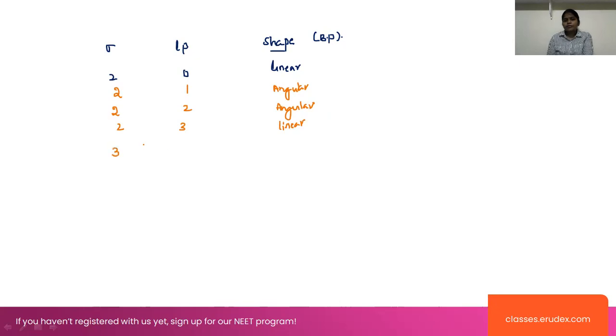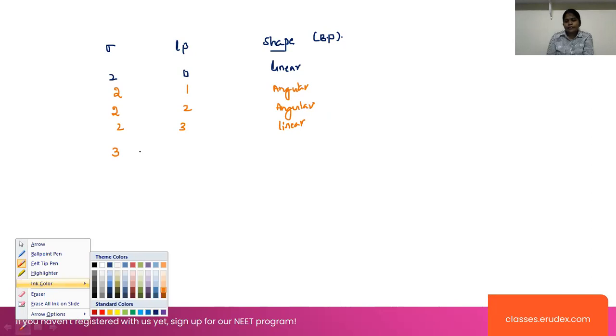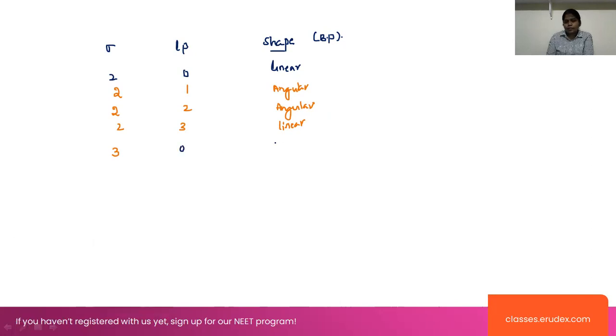Now look at three sigma bonds. If three sigma bonds are there, then take it as 3,0, which indicates a trigonal planar structure. Whenever one lone pair is there, that indicates a trigonal pyramidal structure.